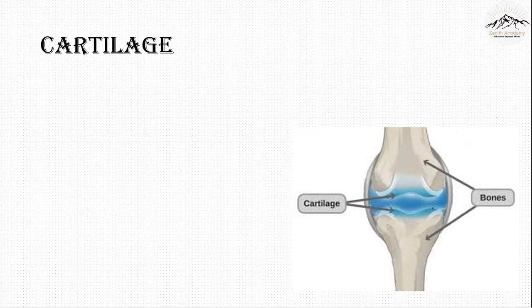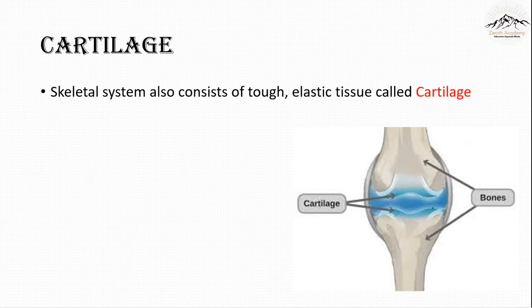Cartilage. This is another thing of the skeletal system. Let's see what a cartilage is. The skeletal system also consists of tough elastic tissue called cartilage. So here you can see the cartilage is present between two bones. It's tough and elastic tissue.